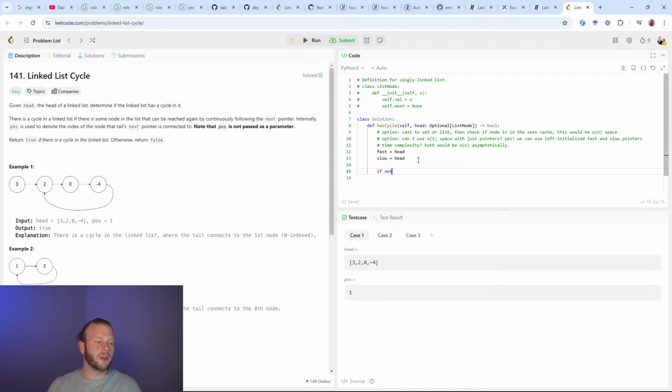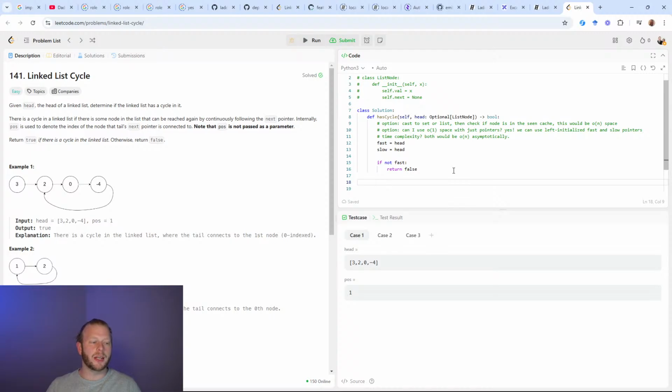And then I'll say if not fast, because you see in the type hint, head is optional. So they both might be null initially. So I'm going to handle that edge case. So if it's not there, then I will return false. There can't be a loop in this case because they are just null references. So there would be no loop.